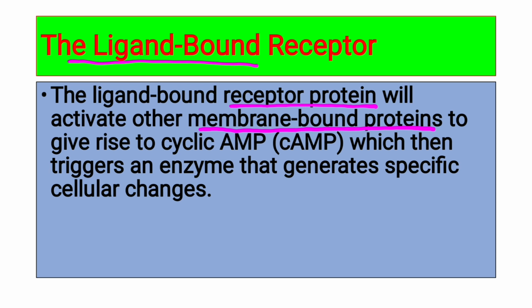These membrane bound proteins are activated and give rise to cyclic adenosine monophosphate, which triggers an enzyme and produces the specific action. So the ligand bound receptor produces its action by using other membrane bound proteins.